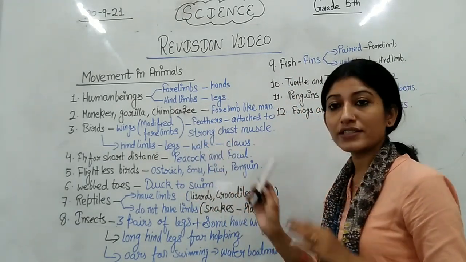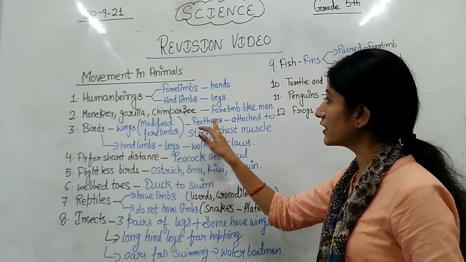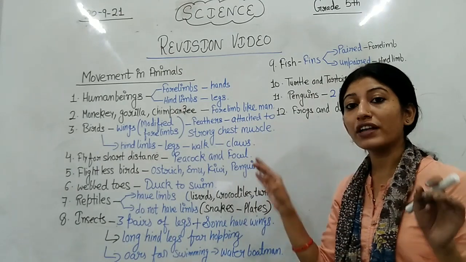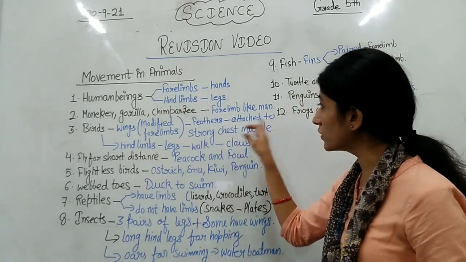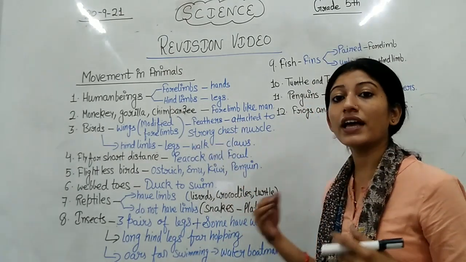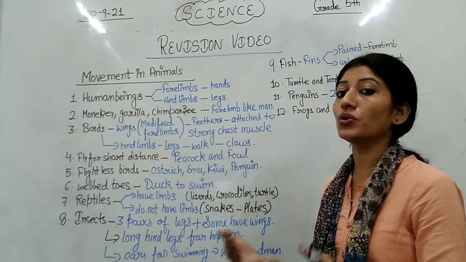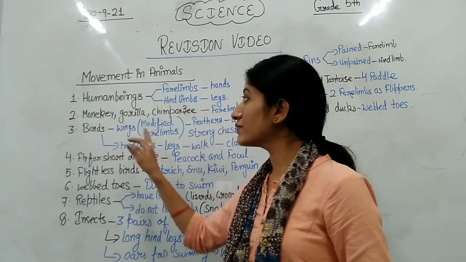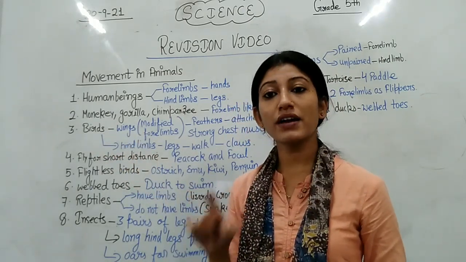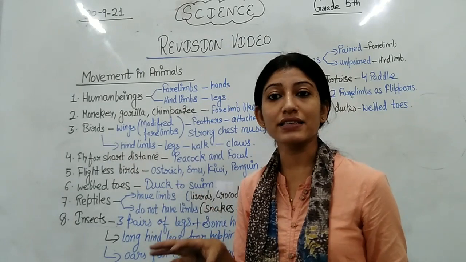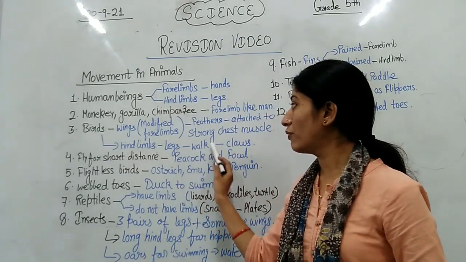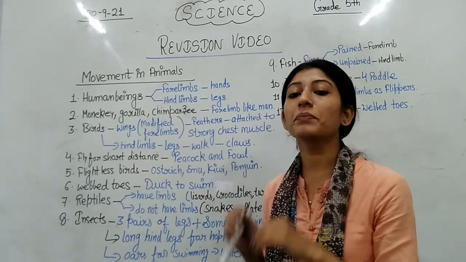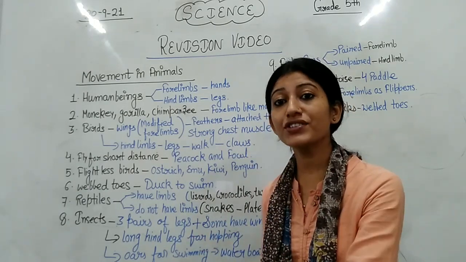Now let's see how their wings are. Wings have feathers, and these feathers are attached to strong chest muscles and help birds to fly. And what are the hind limbs of birds? Because forelimbs are wings, hind limbs are their legs, with the help of which they walk, and their legs have claws which also help them to catch their prey.